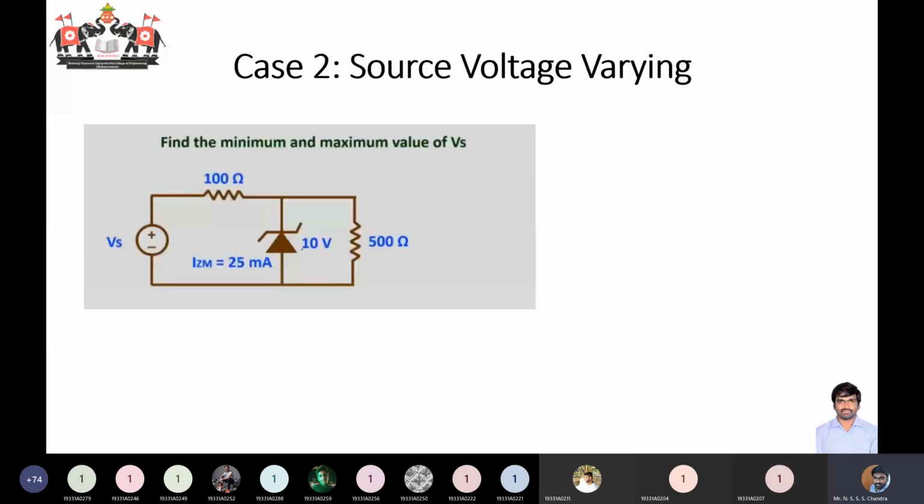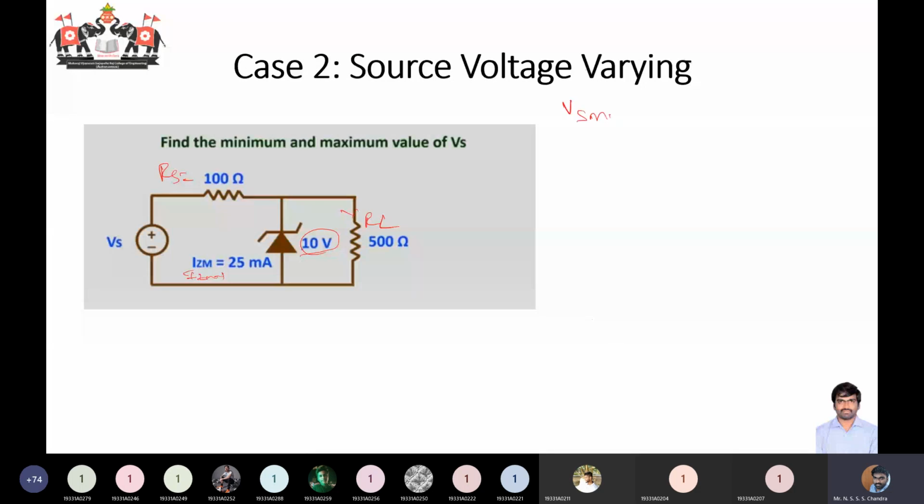So we'll take this example and then we'll stop here. I think it's already 10 minutes past, so I'll take the third case in the next class, with which we are going to end the first unit. So I'll end with this example now. Here it is asked to find out the maximum and minimum values of your Vs. In the question I have Rs value given, Iz max value given, Zener voltage value given, and then you have your RL value. So from this I need to find out Vs minimum and Vs maximum.